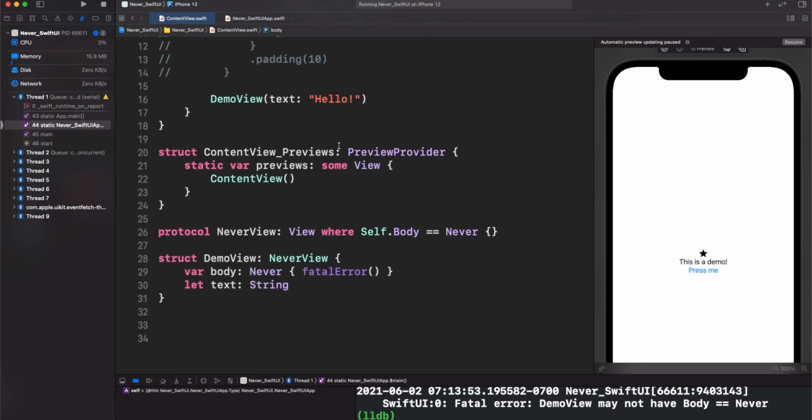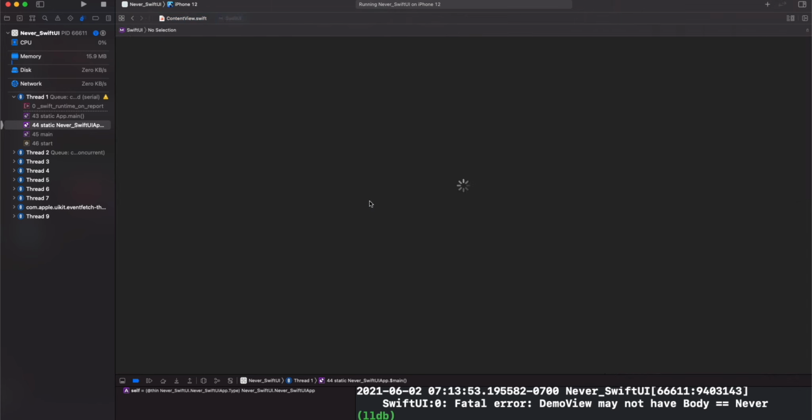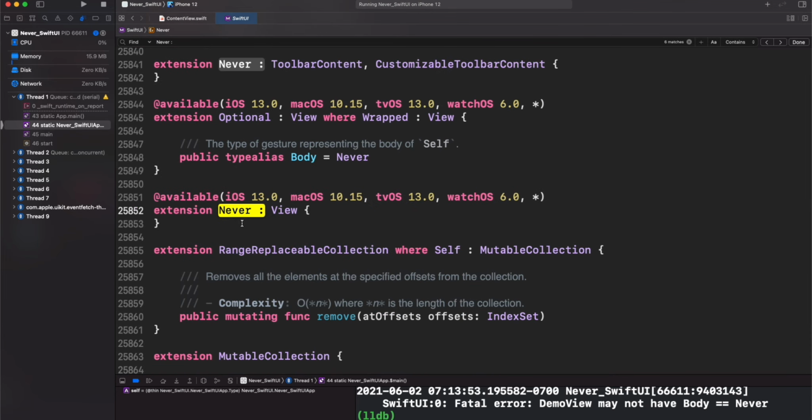So let me know in the comments, what do you think about this exploration? Fun fact, if we go to the View declaration, Never is actually a View. Boom. That's it for this video. I learned a lot today about Never and how to use it really well in our applications. Just don't create buttons to exit your app, because that's not going to work for the App Store.